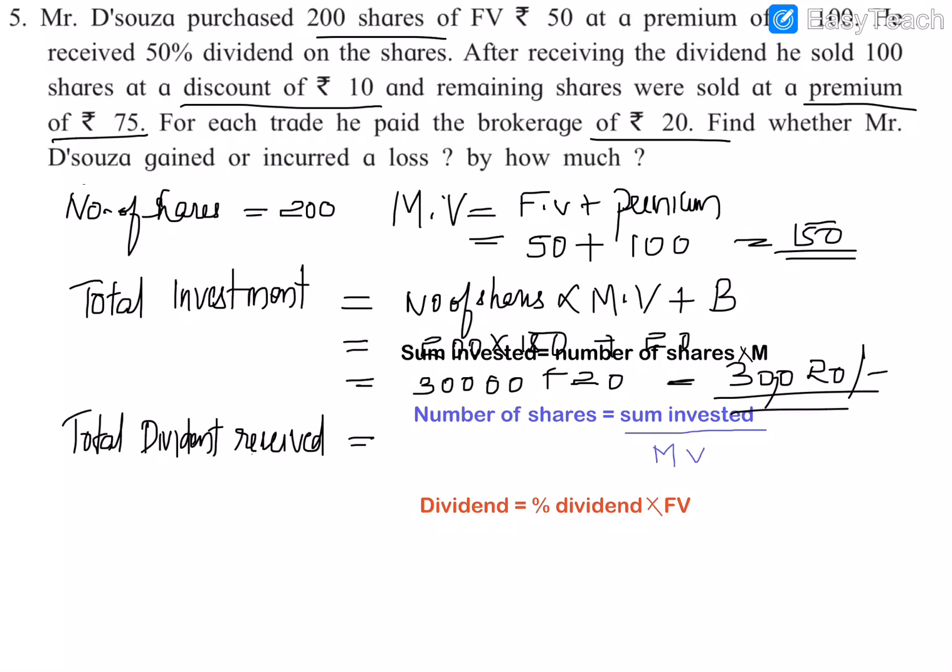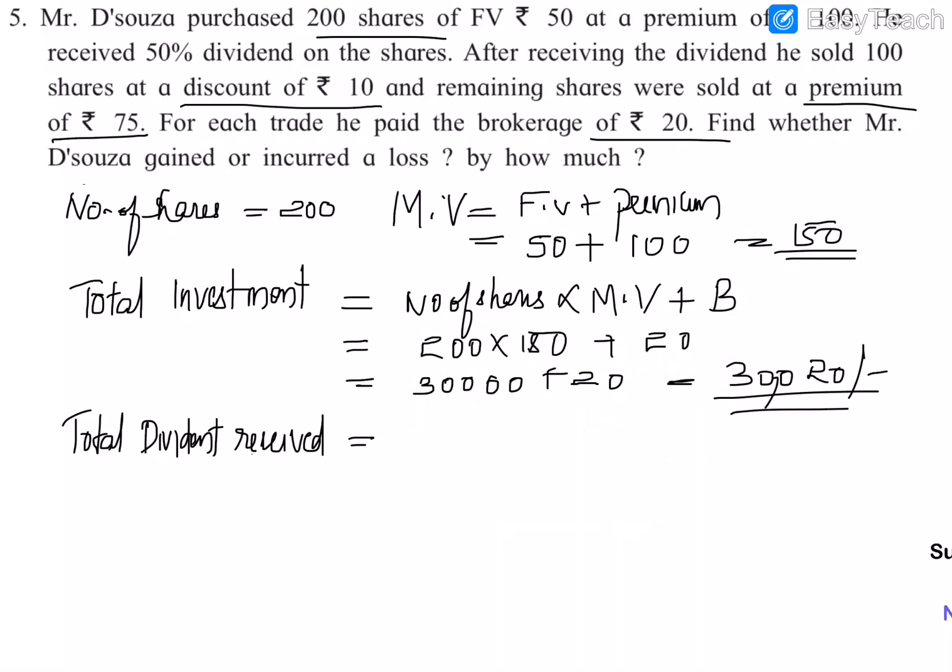To calculate the dividend, you know the formula to find dividend is the rate of dividend into face value. So we will find the dividend on the face value. Face value is rupees 50. So we will calculate the dividend of one share. The face value of one share is rupees 50. First we will calculate the dividend of one share, then we have to multiply it with the number of shares, that is 200. So we will do it in a single step.